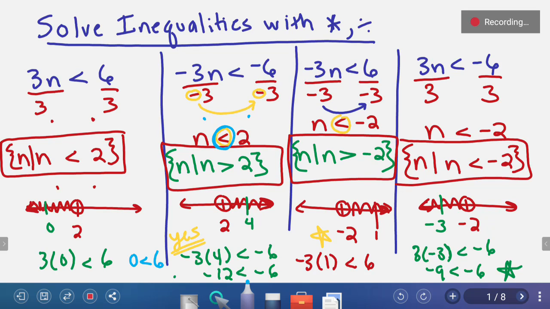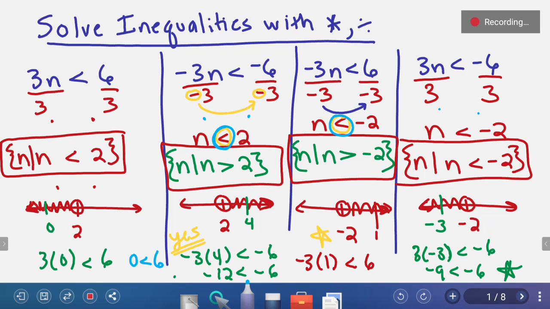In the third problem, we had a negative change sides. Because we had a negative change sides through multiplication or division, in this case division, we had to flip the inequality symbol. Because that direction, that command to change direction, switched sides. In the last example, we divided both sides by a positive 3. A positive means don't change. Keep it the way that it is.